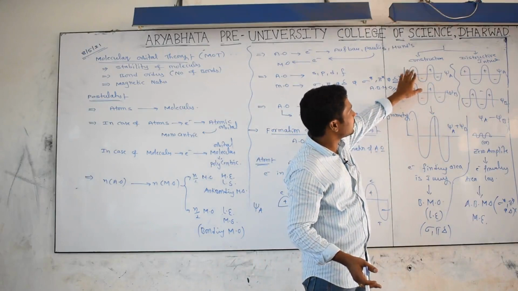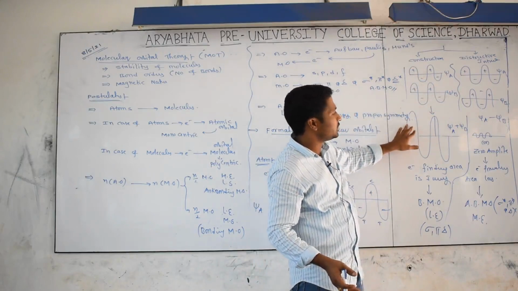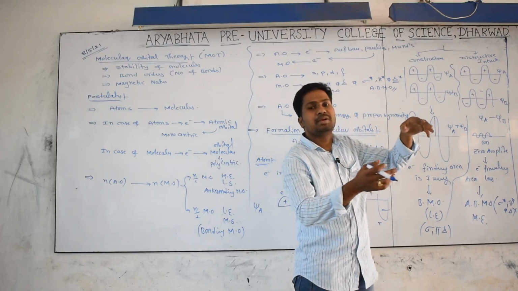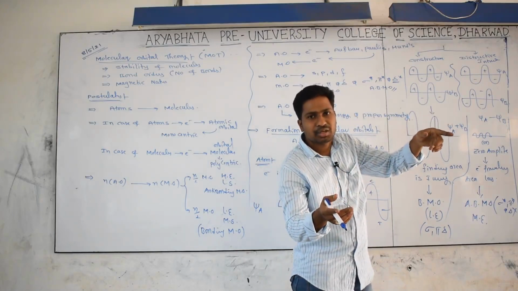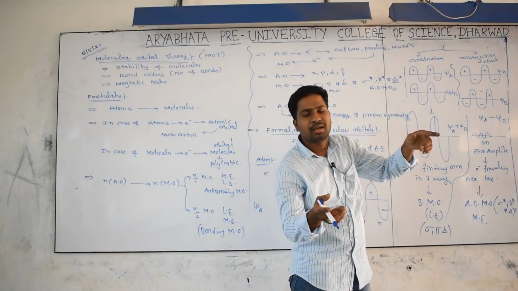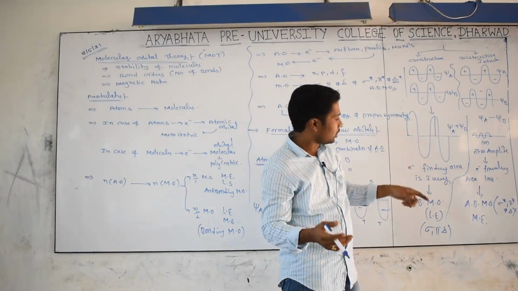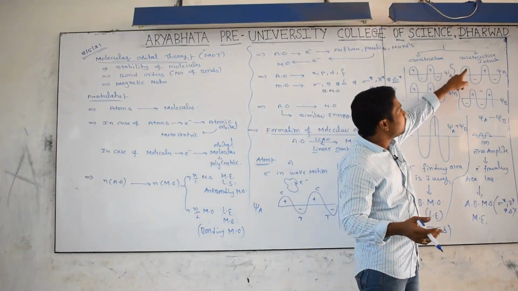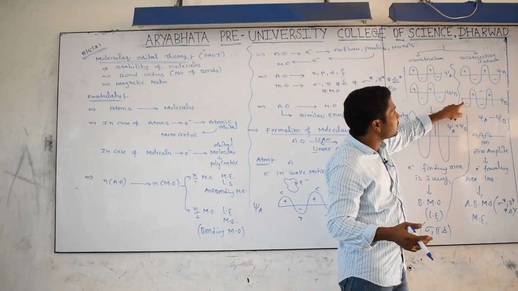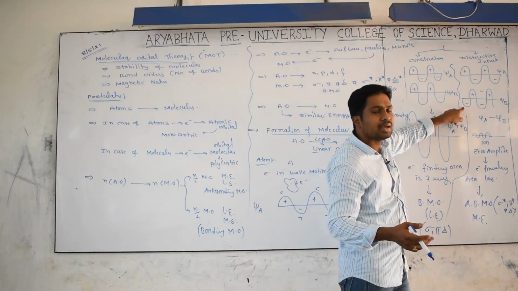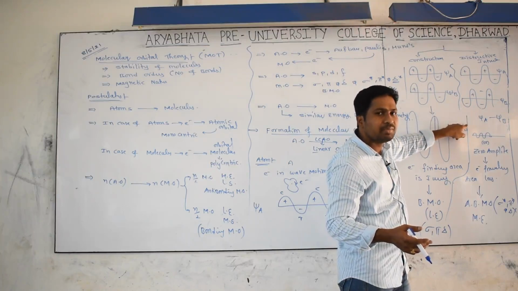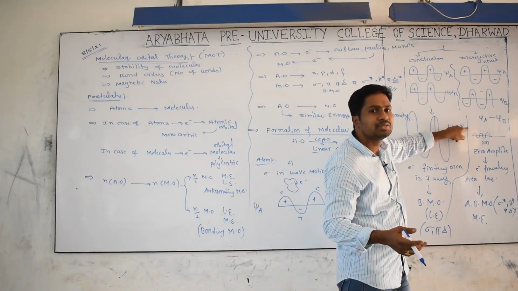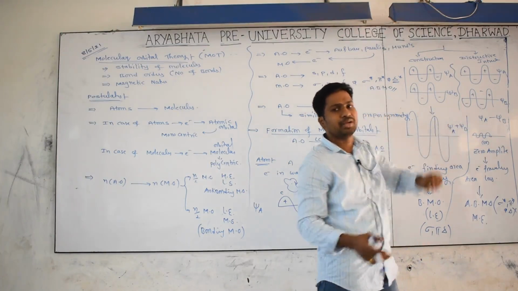Constructive means crest-crest combination, no cancellation, addition happens, denoted by psi A plus psi B. We get maximum area between the two nuclei, so more possibility for attraction, called bonding. In destructive, the crest of one atom combines with the trough of the other atom, cancellation happens, the area between the two nuclei to find the electron is less, repulsion is more, and it is called anti-bonding.